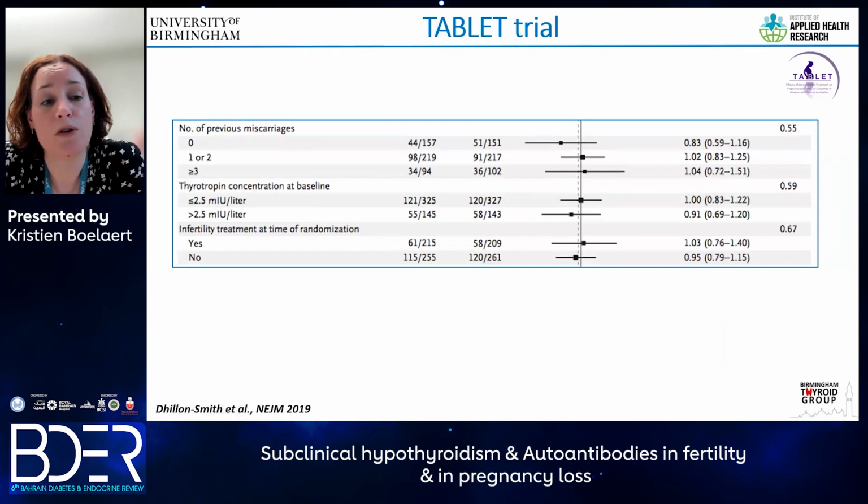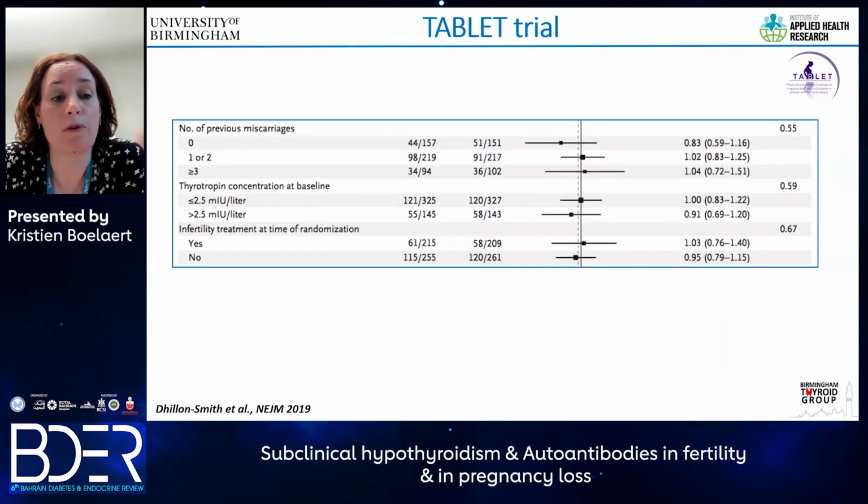And what I would like to focus on here is the number of miscarriages, as well as the serum TSH concentration at baseline. You can see here that, again, none of these results were significant, so there was no difference in outcomes treating with levothyroxine when you looked at the number of previous miscarriages that women had had. So no difference between those with subfertility compared with those who had 1 or 2, and compared to those who had 3 or more miscarriages.